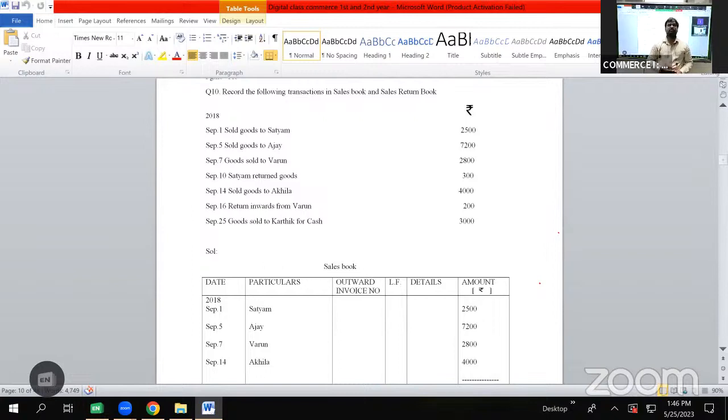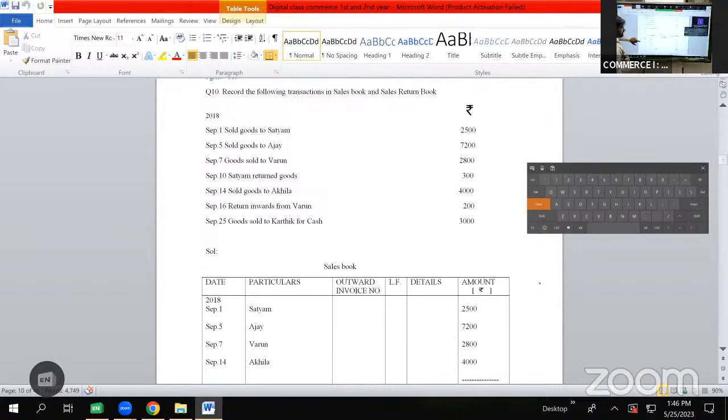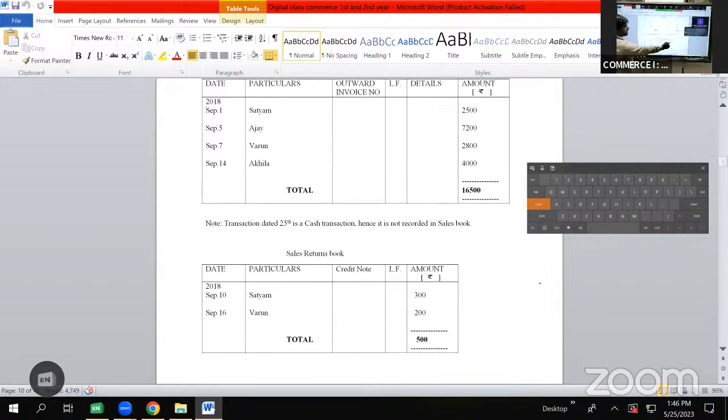Whereas the format for sales book was date, particulars, outward invoice, LF, details, amount. The format for purchase returns book was date, particulars, debit note, LF, amount. Whereas the format for sales return book will be date, particulars, credit note, LF, amount. So for purchase returns, the column was debit note, whereas for sales returns, the column is credit note. So these are the changes in the format for purchase book, sales book, purchase return book, sales return book.